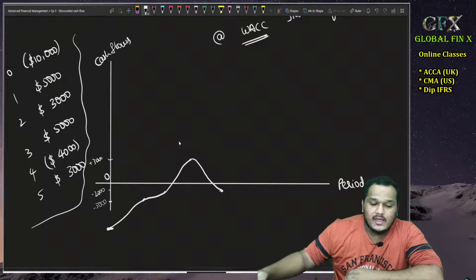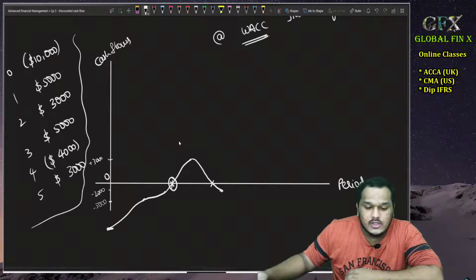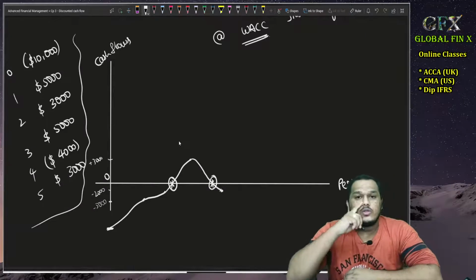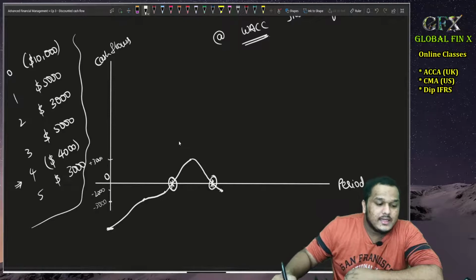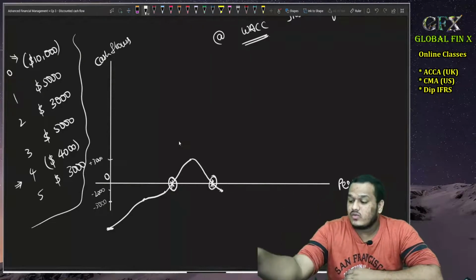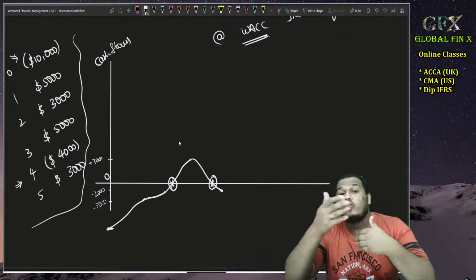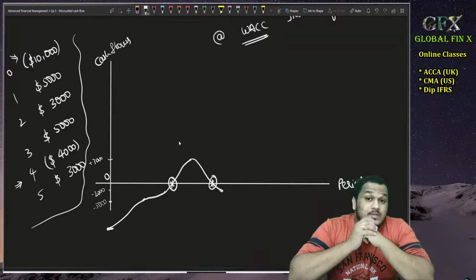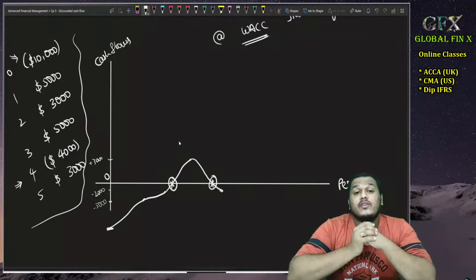So if I draw my cash flows as a curve, I'm getting NPV 0 two times here. Once here also I am getting NPV equal to 0. Here also I am getting NPV equal to 0. Sir, why are we getting NPV equal to 0 two times? Because there are intermediate cash outflows apart from the initial investment. This is one problem with IRR. When there are subsequent cash outflows, IRR does not give you an accurate answer.